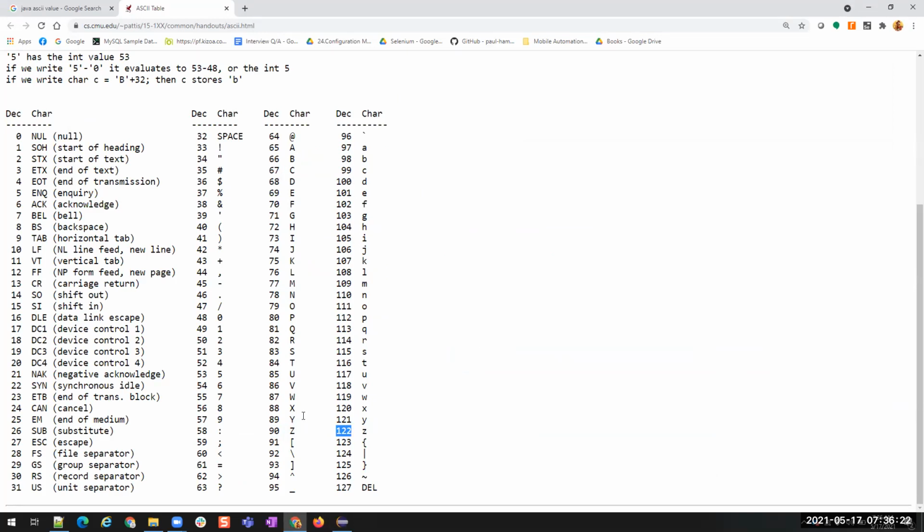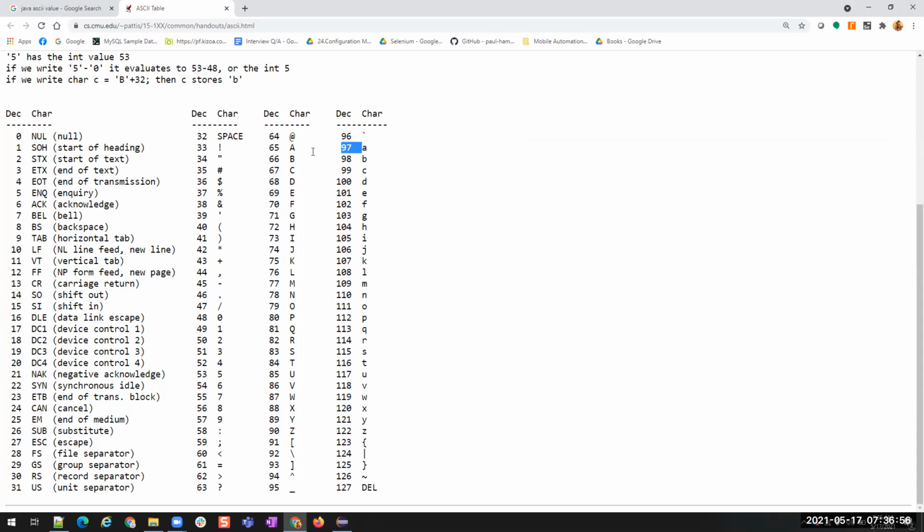So based on these decimal values, when you use compareTo on uppercase A and lowercase a, the compareTo method gets the decimal value of these two characters, compares both of them and then subtracts them. That means it finds the difference between these two numbers, 65 and 97, and returns the difference either as a positive or a negative value.